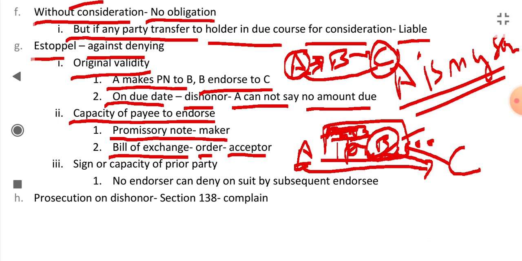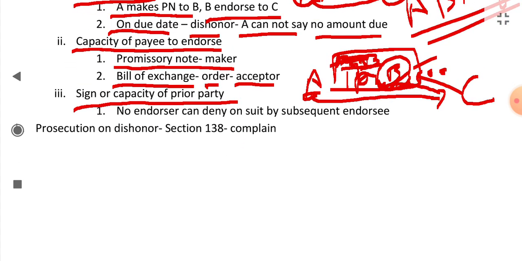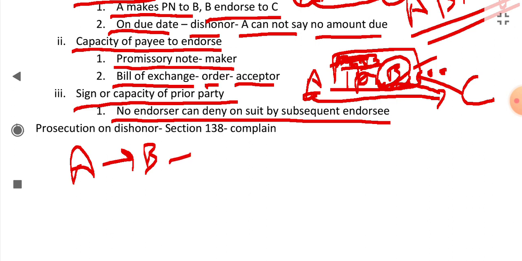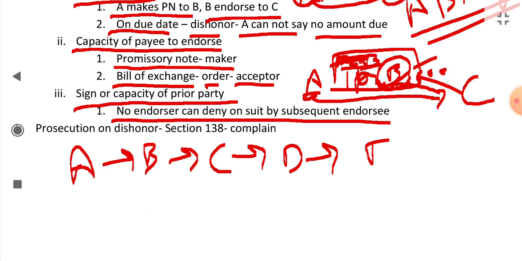Next is estoppel against denying sign or capacity of prior party. No endorser can deny on suit by subsequent endorsee. Let's see from an example. What does it mean? A writes a check to B, B endorses it to C, C endorses it to D, D endorses it to E.